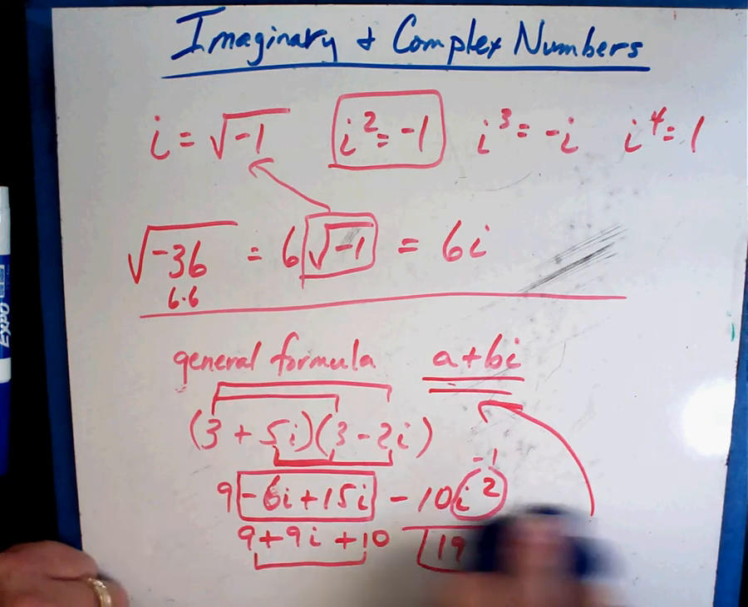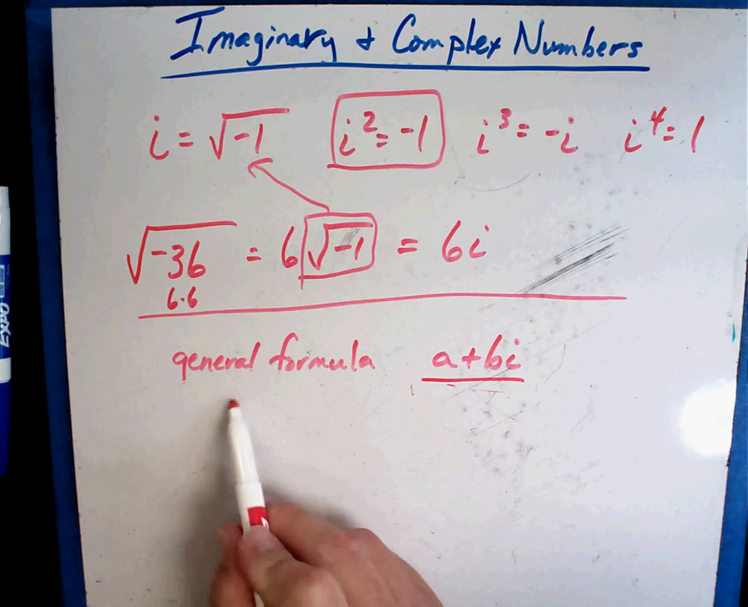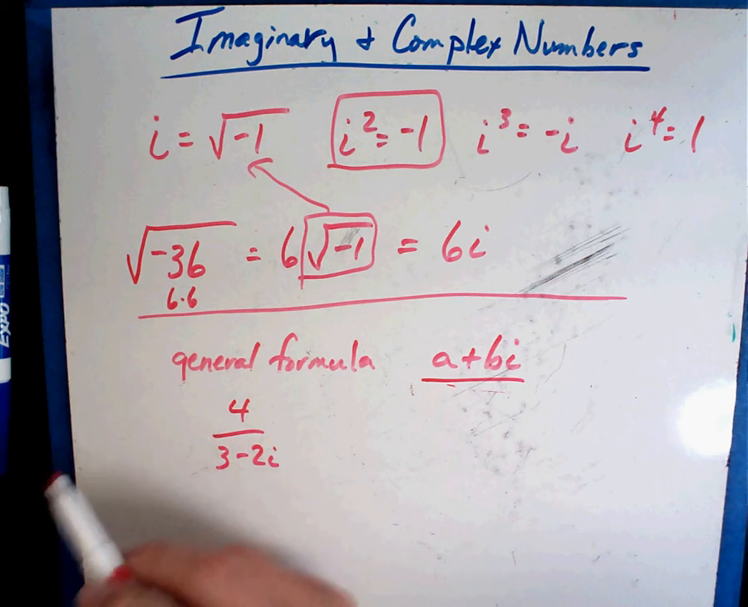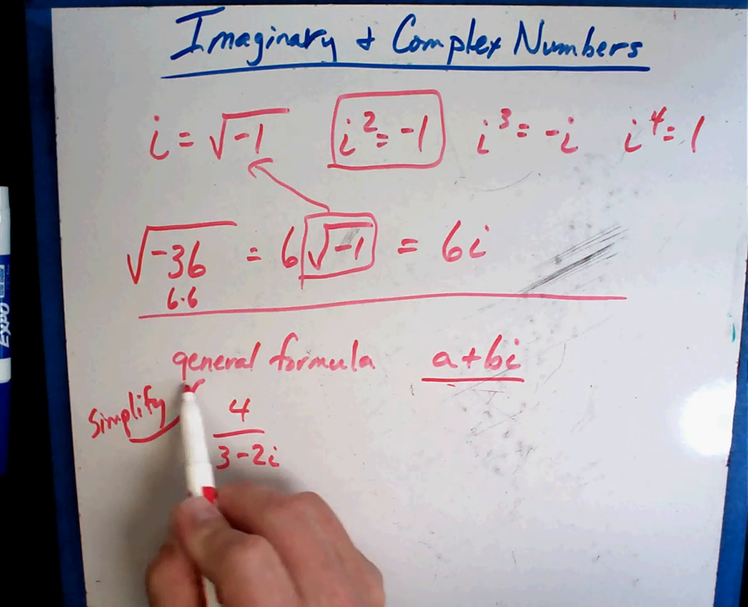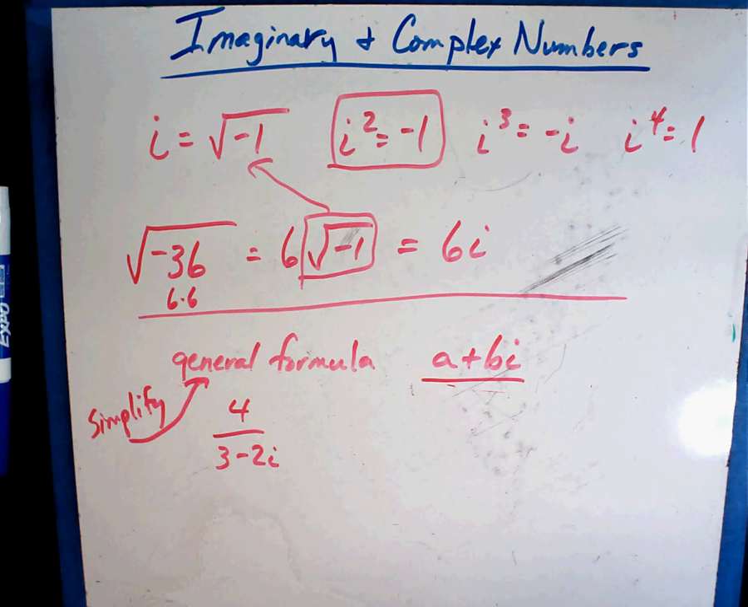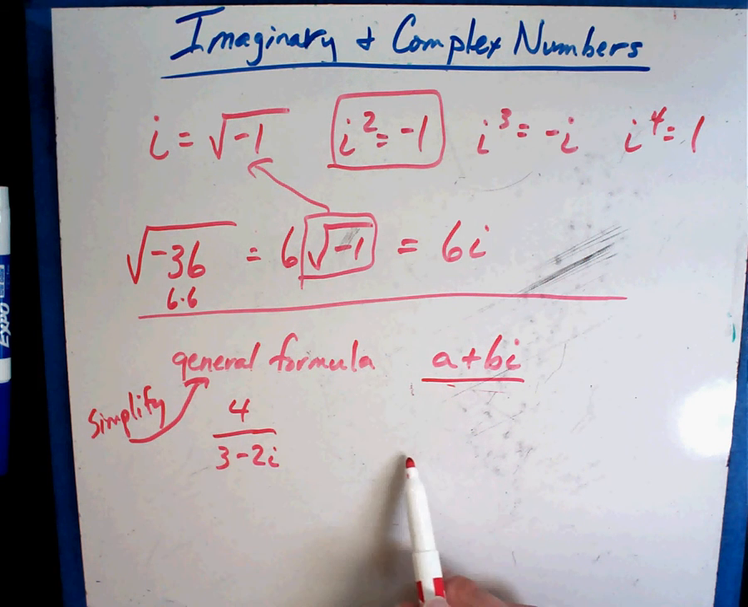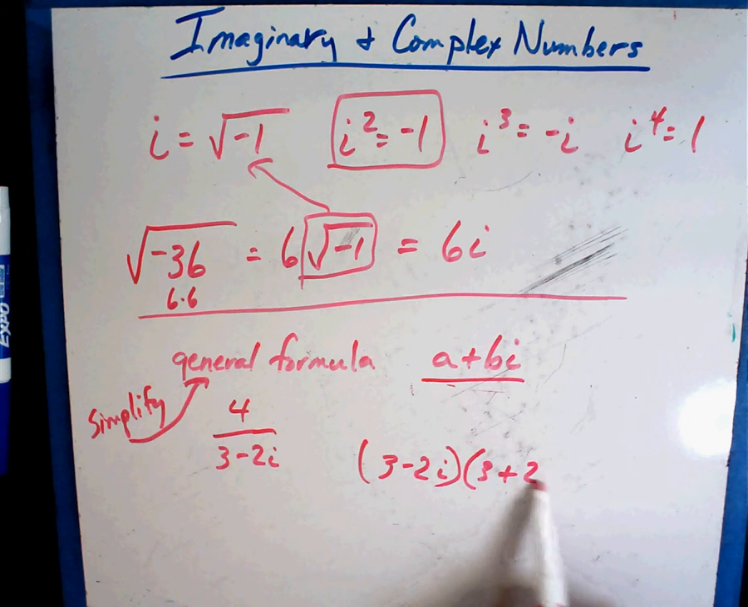If you were doing division, it's going to look slightly different. So let's say we had 4 over 3 minus 2i, and they want you to simplify into the general formula. Well, the first thing you have to know is trying to get the imaginary number off the bottom is very similar to some other things you've seen in math. Okay, so what you have to do is multiply by the opposite, or what they call the conjugate. Well, let me help you real quick. 3 minus 2i, the conjugate is 3 plus 2i. Let me explain real quick.